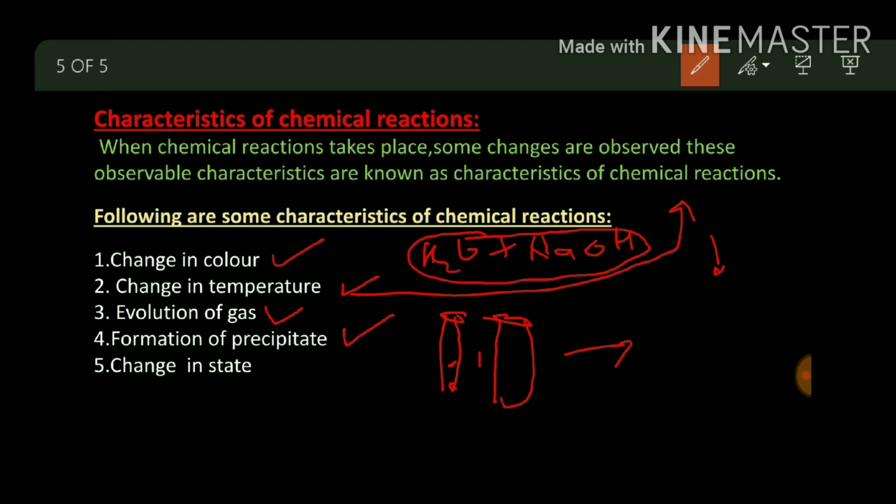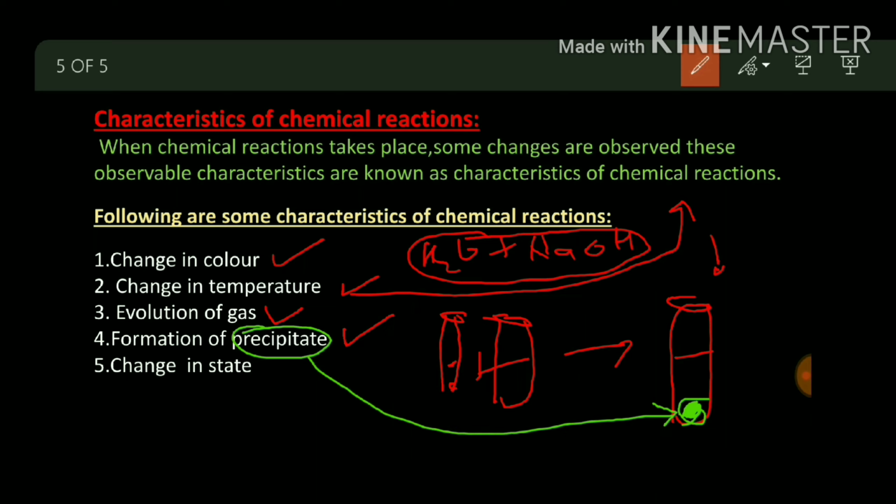Now these two solutions react with each other and form a product. If the product does not dissolve in that medium, it will remain as it is, undissolved, and this is called a precipitate.